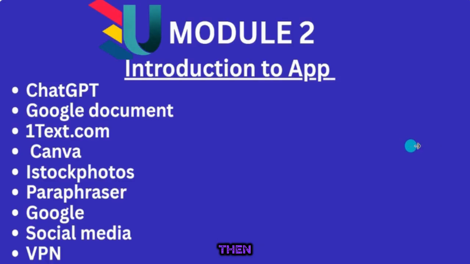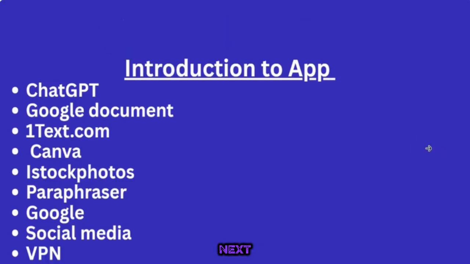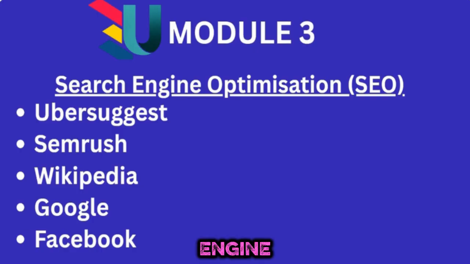Okay. Then in this next module, we are going to have search engine optimization. We're going to see how people search for content online, and how you can key into their search, what people want, how to know what people want in a particular niche, and so on and so forth.